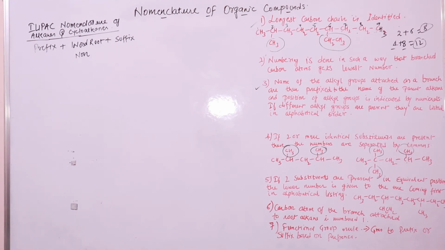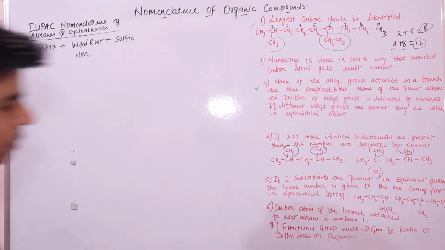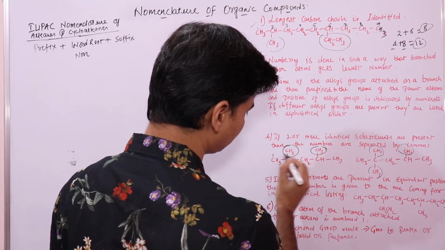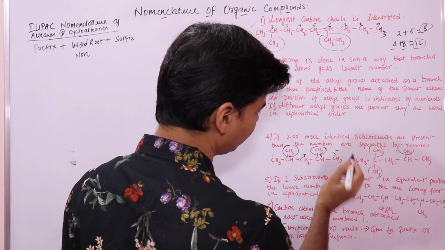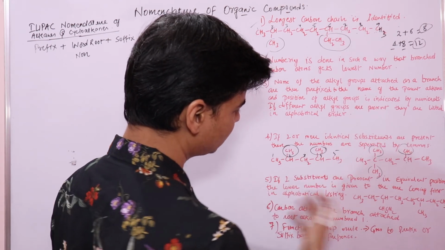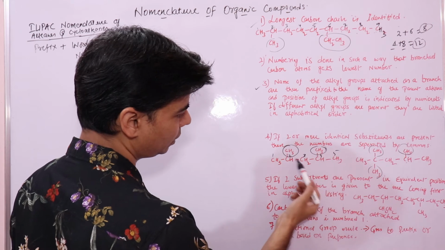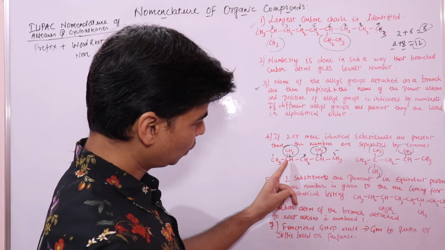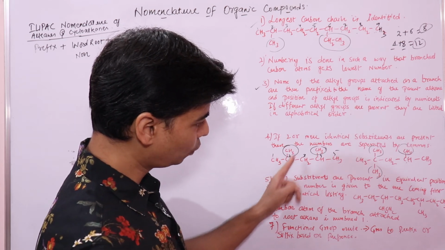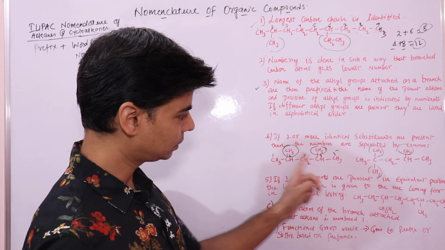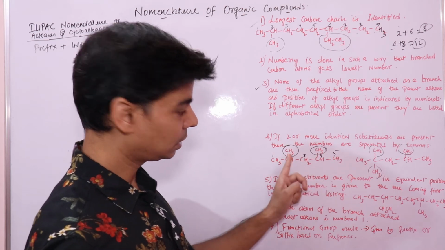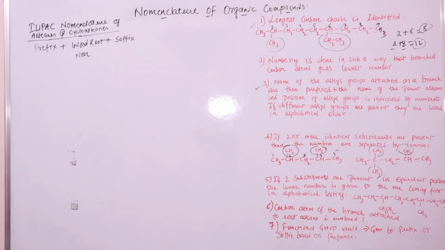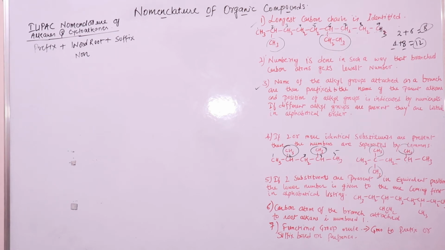Firstly, let's see from where you will begin counting. From wherever you start doesn't matter. 1, 2, 3, 4, 5. 2 plus 4, 6. If you started from here, 1, 2, 3, 4, 5, it's the same from wherever you start. So it is 2-methyl, it is 2,4. How will you prefix the name of these side chains? 2,4-dimethyl. This is how you will write. This is what this rule means.